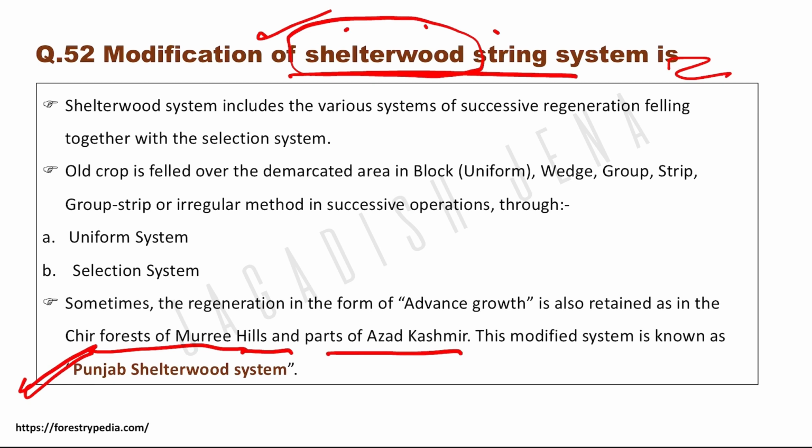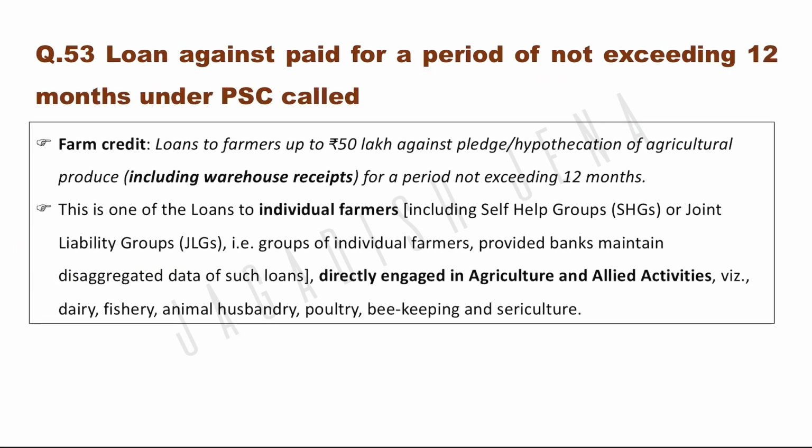So there are different types of shelterwood system. Shelterwood system include various systems, successive regeneration felling together with the selection process. So there are uniform system and selection system.